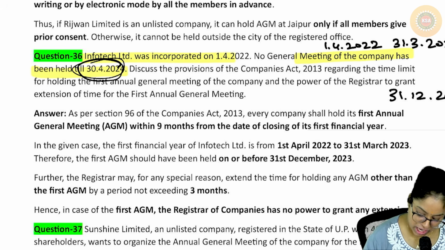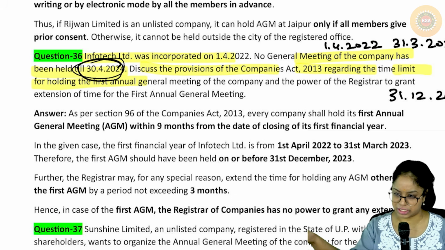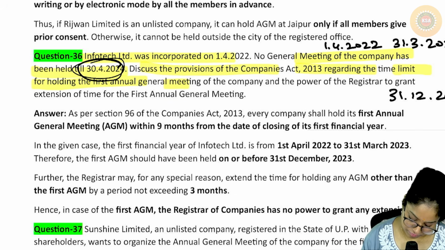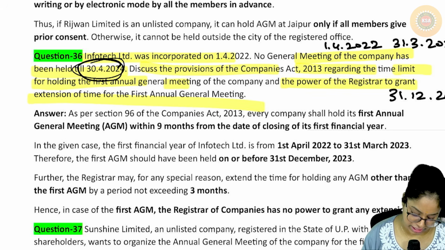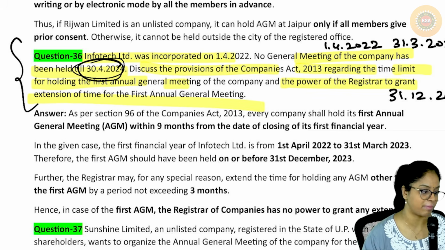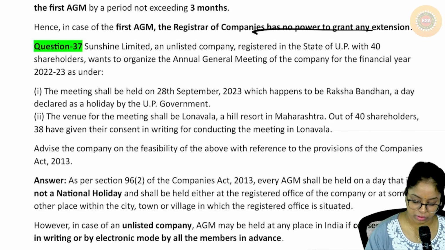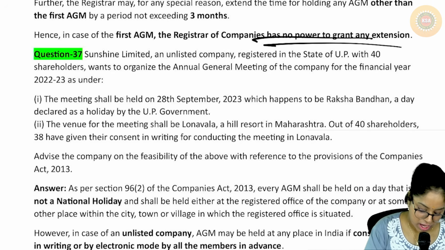Discuss the provisions of the Companies Act regarding the time limit for holding the first AGM, which you will tell 9 months from the end of financial year, and the power of the registrar to grant extension. The registrar cannot grant extension for the first AGM. Okay, has no power to grant extension for the first AGM.